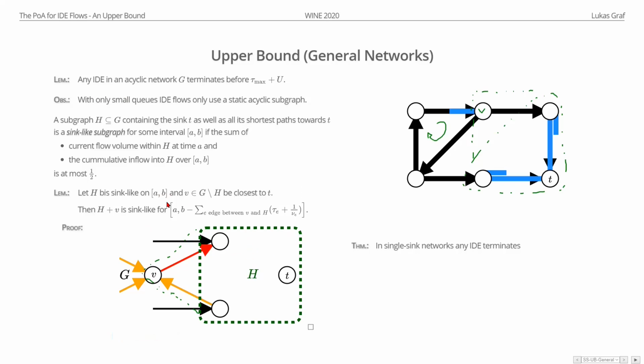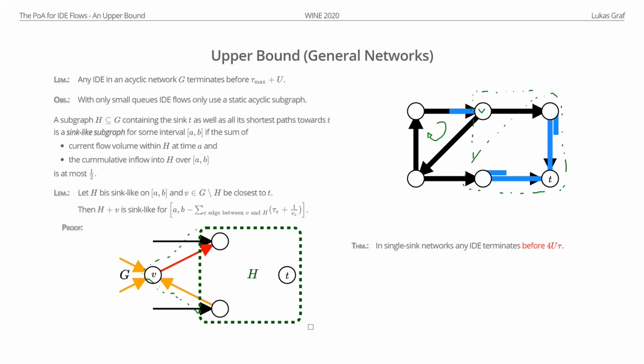So it's already accounted for, and so we still have this upper bound of 1/2 for the total flow volume. Yeah, this shows the lemma. And now we can use this to actually get an upper bound on this termination time here. And the termination time is 4 times u times tau.